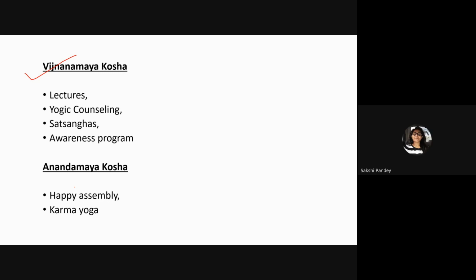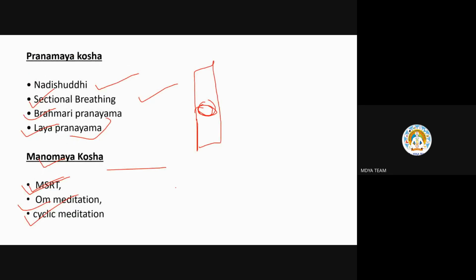Ma'am, can you again explain this MSRT meditation? This is Mind Sound Resonance Technique. What happens in this Mind Sound Resonance? This is a 45-minute session. If you want, when we complete our syllabus, we can also take one session for this. So what happens in MSRT?